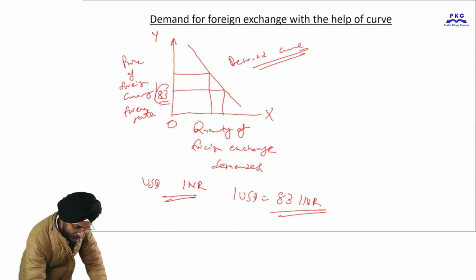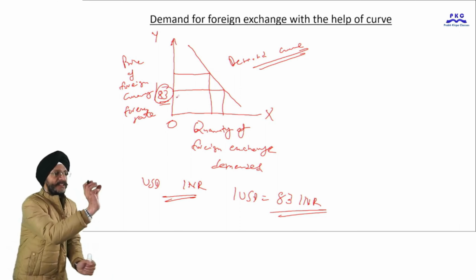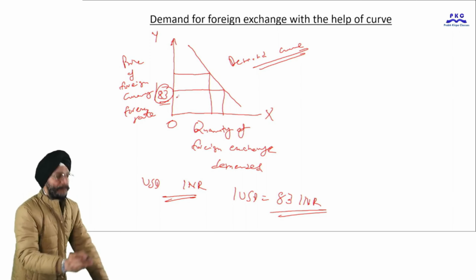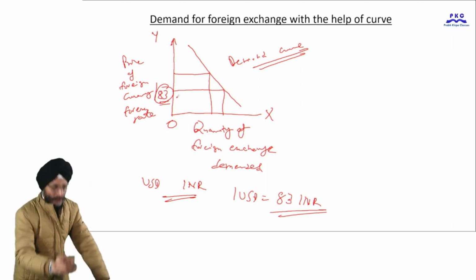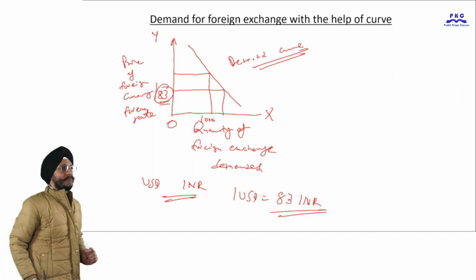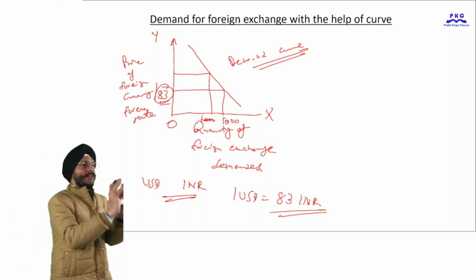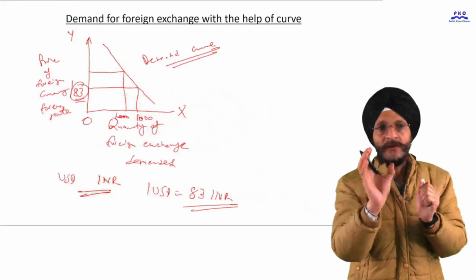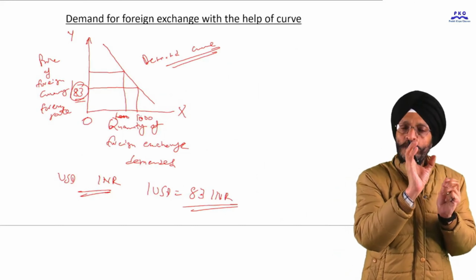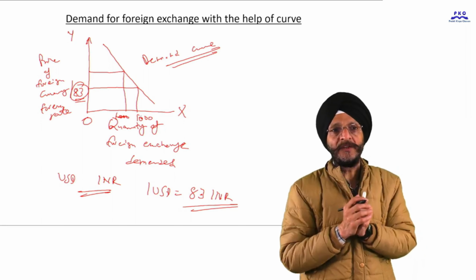So this is the exchange rate. Suppose at this price, 83 Indian rupees, the quantity demanded of foreign exchange is, say, 1000. Here we have to write 1000. $1,000 US dollars are demanded when the exchange rate is 83.